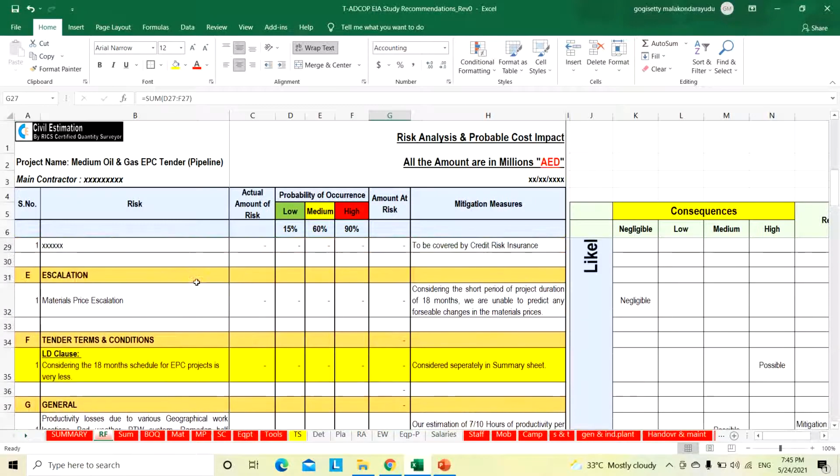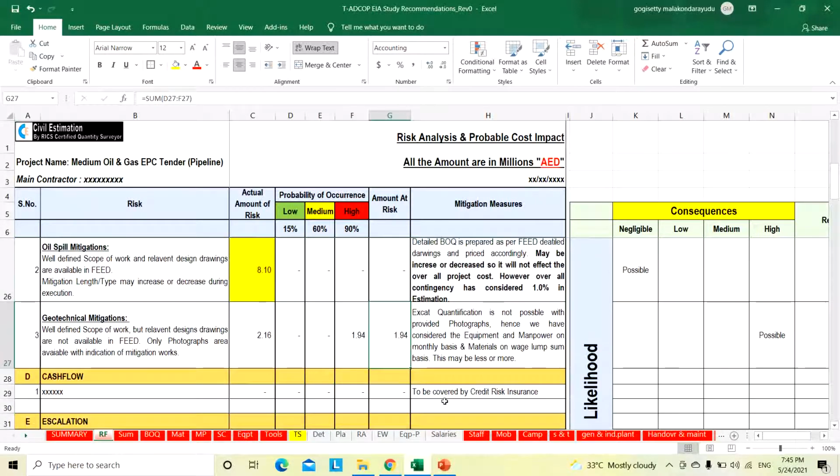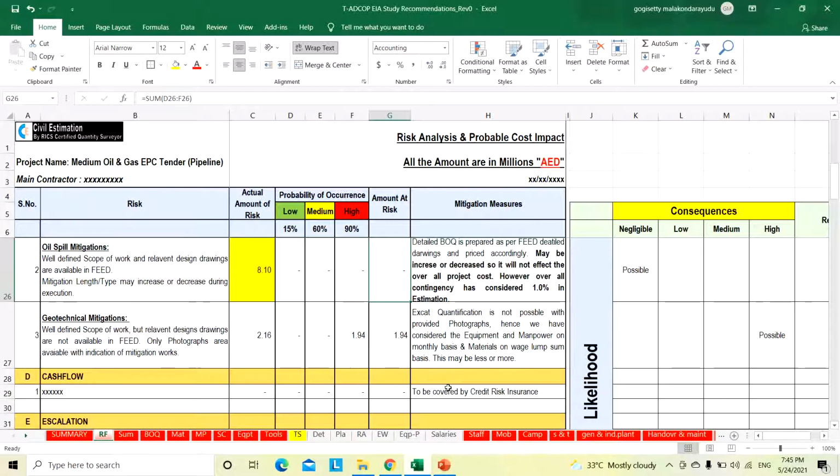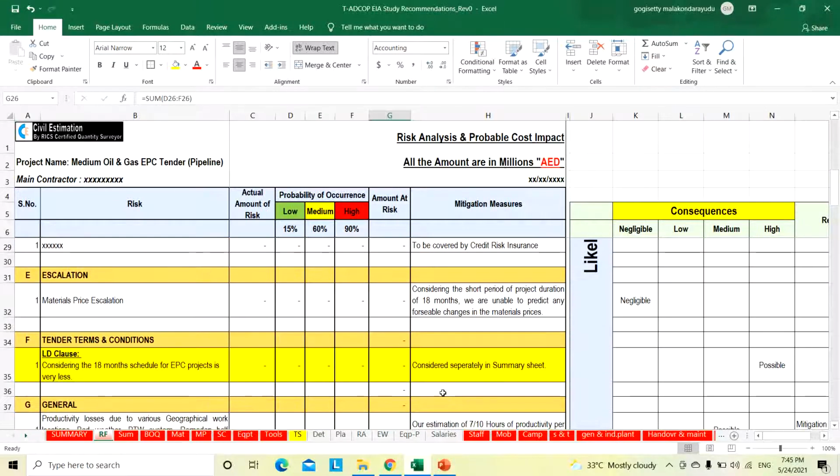Cash flow is normally covered by credit risk insurance. I have already prepared one video on the project tender bonds, like performance bond, advance payment bond, retention bond, what the cost will be for those, and the overall tender cost and insurances, like workmen's compensation, works, third party liability, and construction equipment.